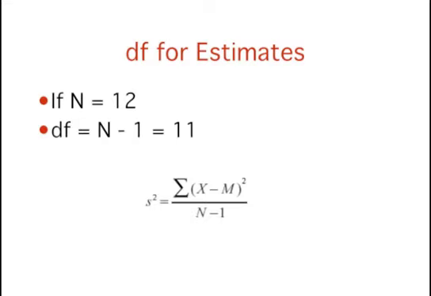Therefore, the degrees of freedom of an estimate of variance is equal to n minus 1, where n is the number of observations. Recall from the section on variability that the formula for estimating the variance in a sample has n minus 1 in the denominator. Specifically, the estimated variance equals the sum of the squared deviations divided by the number of observations minus 1. The denominator of this formula is the degrees of freedom.